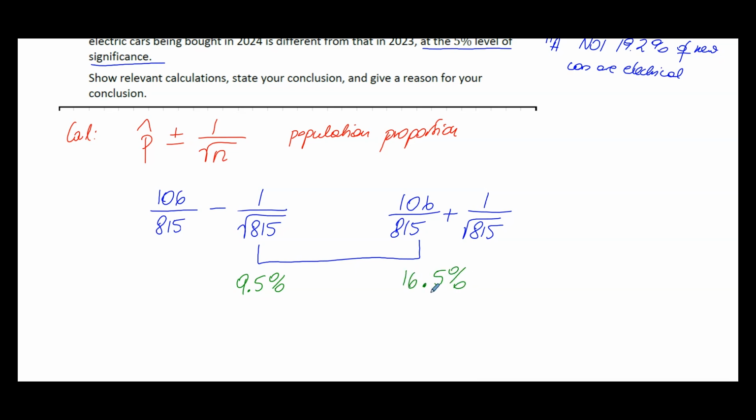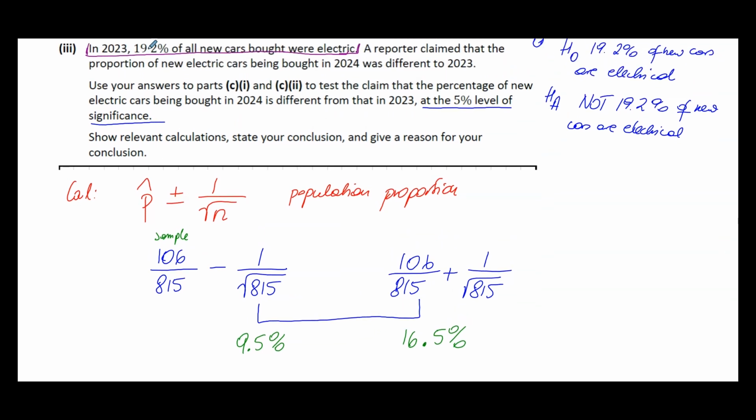Now, what are we testing? We are testing the population, because these are results from the sample. Out of 815 cars, 106, that was the sample test. But we are testing the whole population of 19.2. So where is 19.2? Well, it's outside those two numbers, isn't it?